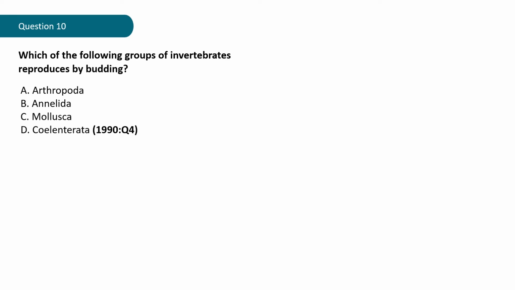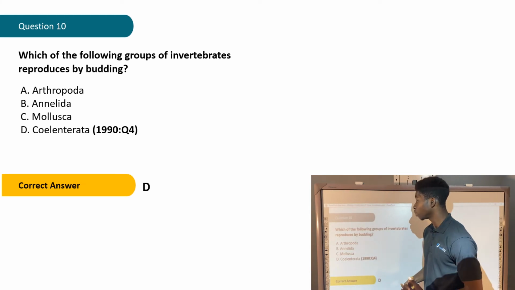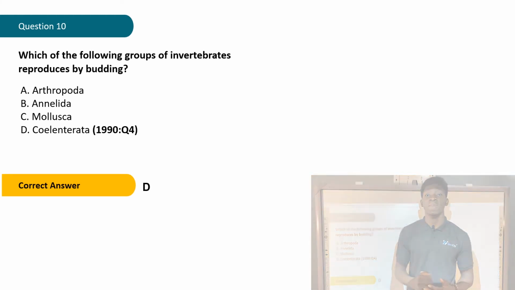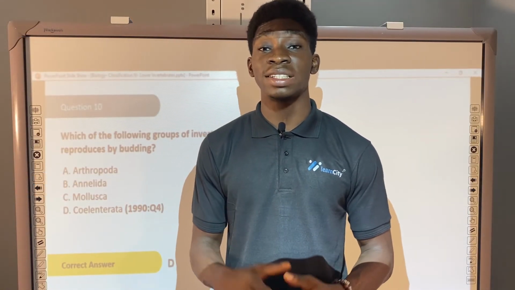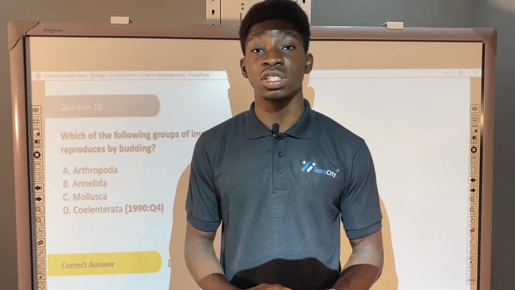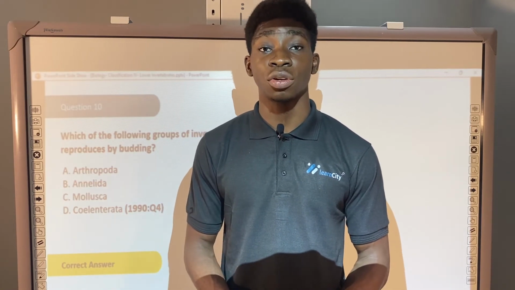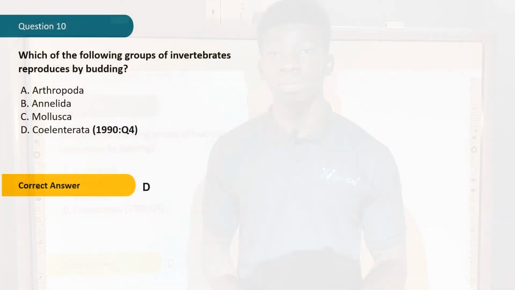Okay, let's check out what the correct answer says. The correct answer is D, Coelenterata, because budding is a form of asexual reproduction. And Coelenterata, the specific way it reproduces is called budding. Budding is an example of asexual reproduction. So Coelenterata reproduces by budding.